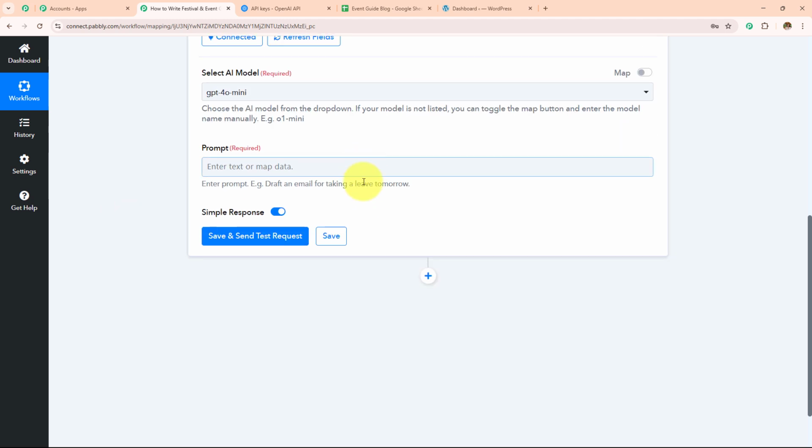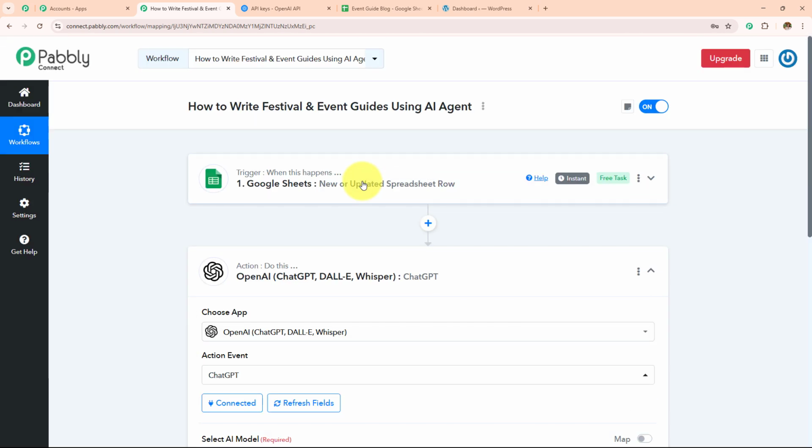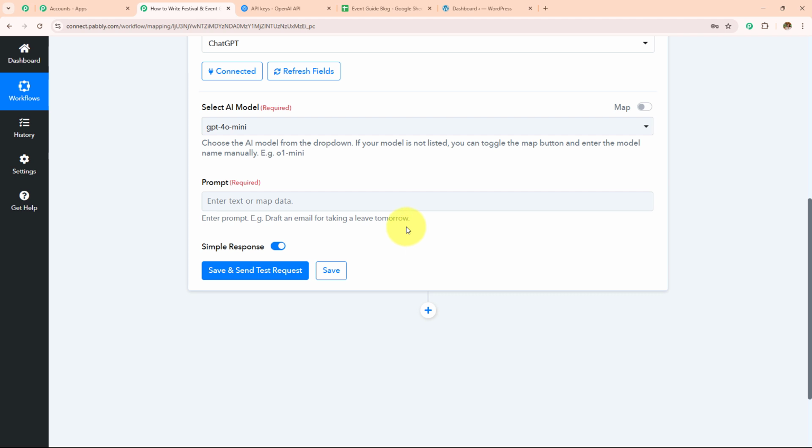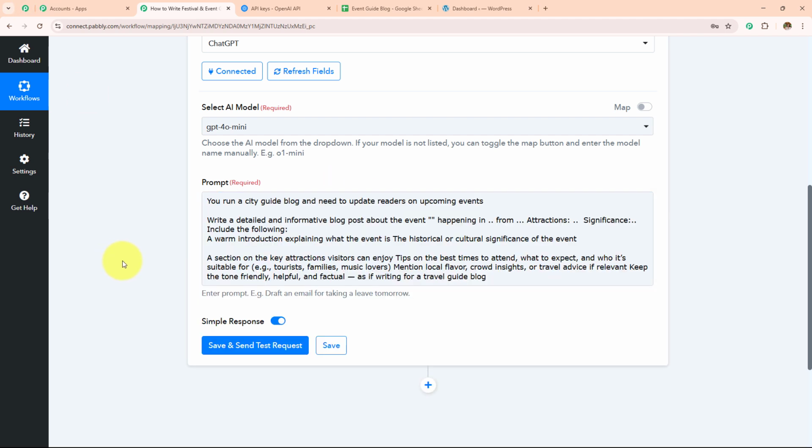And now I'm going to enter the prompt. I have received all the details from the Google Sheets spreadsheet, which I'm going to map in this prompt, and I'm going to write the prompt like these are the details and I want to create a post on that. I'm quickly going to add my prompt. So here I've entered this prompt.